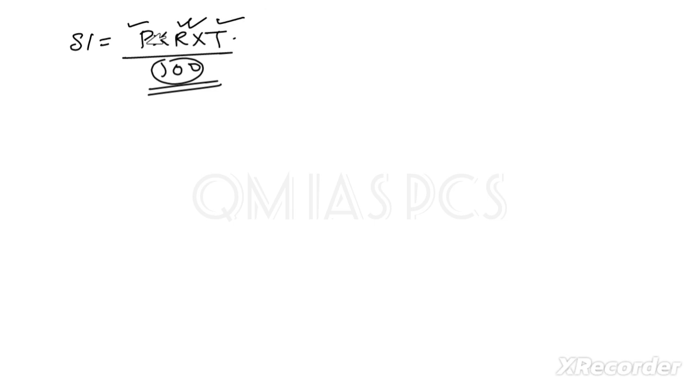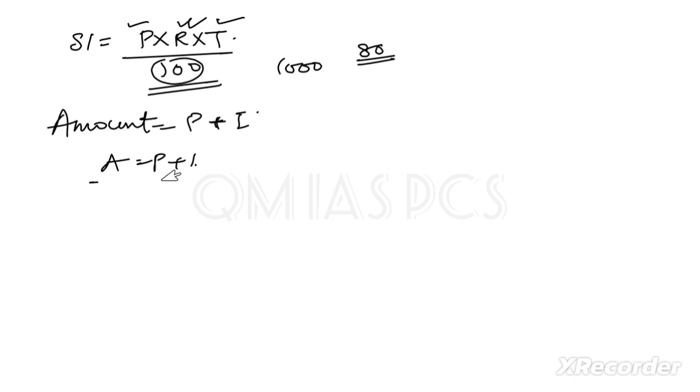Now in some questions, the principal or sum will be given, whatever it is called, we have to consider that as P. One more thing is amount. Like I have borrowed 1000 and the interest is 80, then what amount do I have to pay, including the interest? So it will be P plus I. So A is equal to P plus I. This is a simple formula: amount is equal to principal plus interest, and this is one more formula.